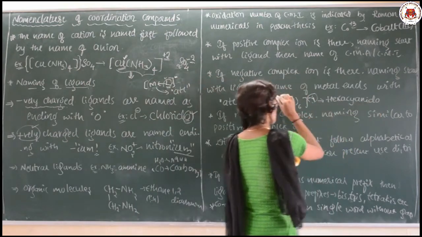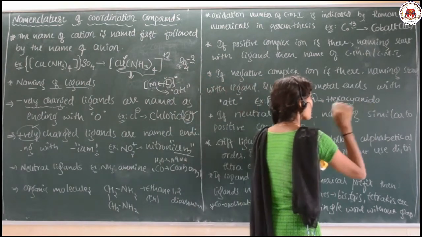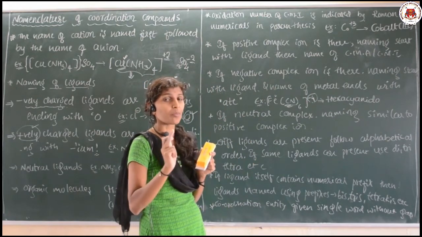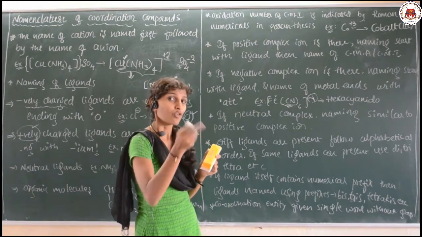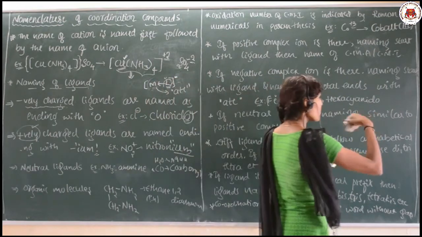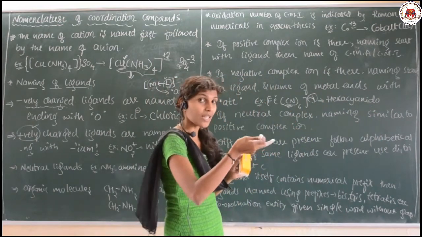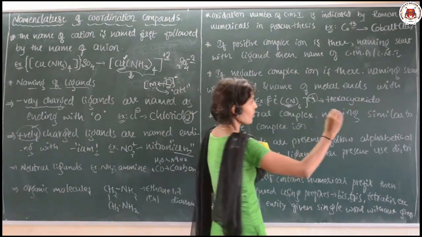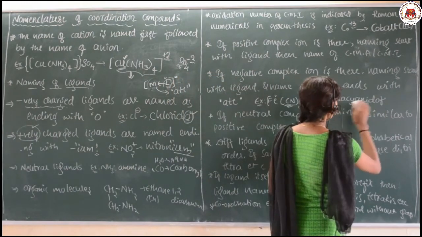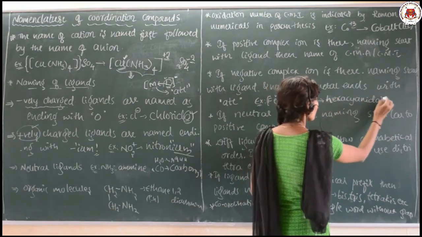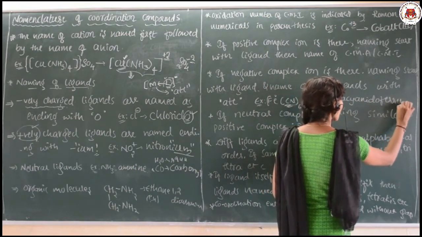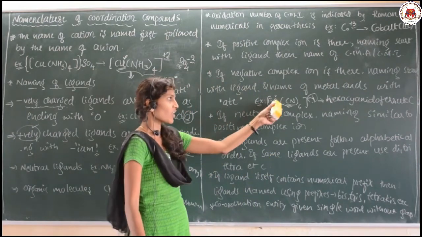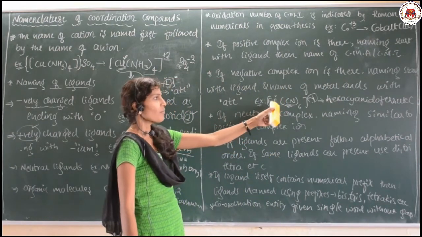Hexacyanido. So Fe means iron, but you should not write iron here because the name of the metal should end with "ate". So you have to go for ferrous, ferric, you know, like that. You have to use the name ferrate. Then you can write the oxidation state of the metal.